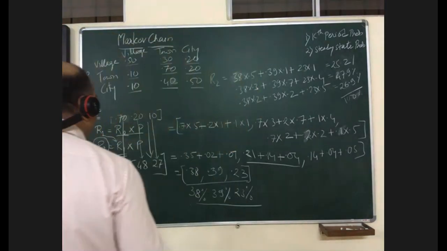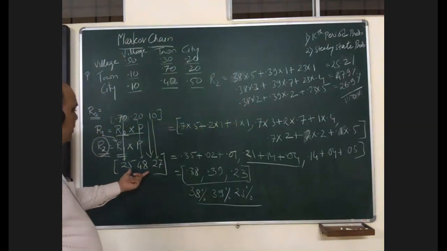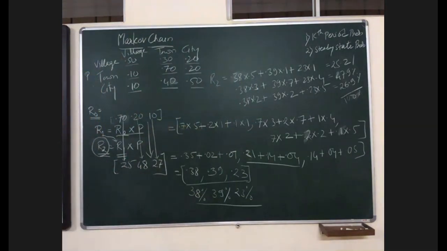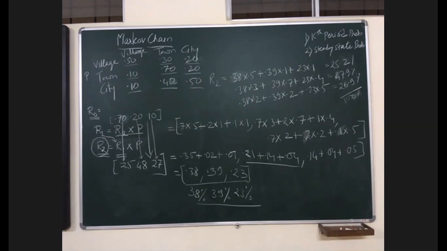What should be the last statement we have to write? Just check the question. What have they asked you in the question? They have said, what will be the proportion of population in village, town and city after 2 years? So the proportion of population in village will be 25%, town will be 48% and city will be 27% after 2 years. Got it?